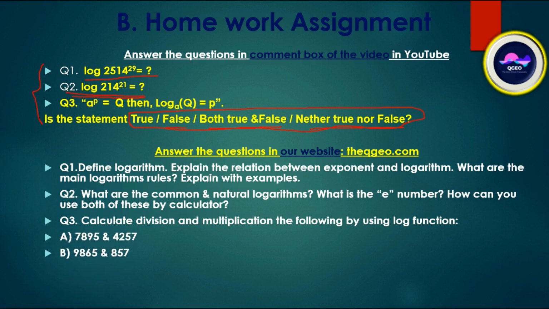Here, A: 7895 into 4257. You have to multiply and divide both by using the log function in the calculator. Then 9865 and 857. Remember, here 4 digits, here 3 digits, here also 5 digits and here 3 digits. All these numbers you have to calculate by multiplication and division using the log function in your calculator.